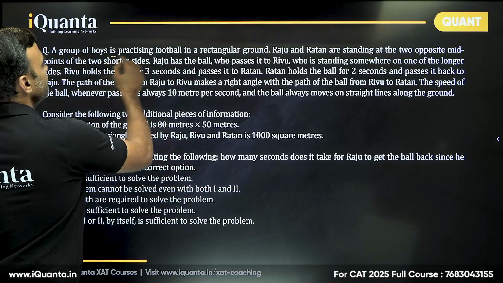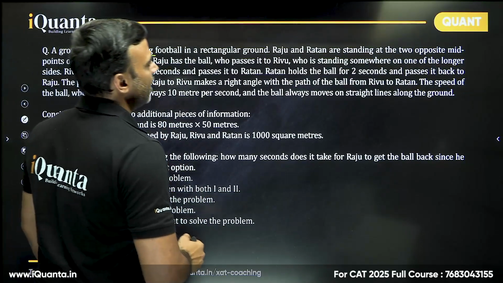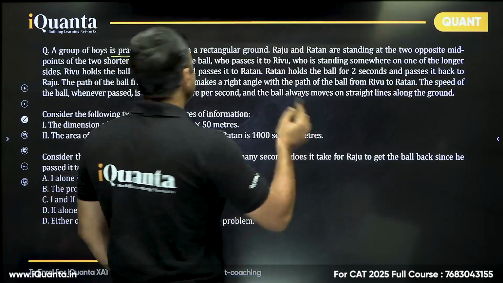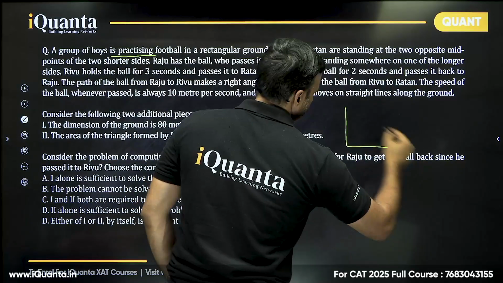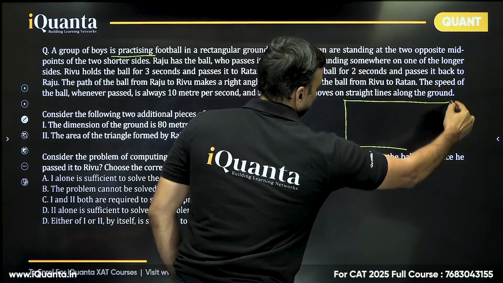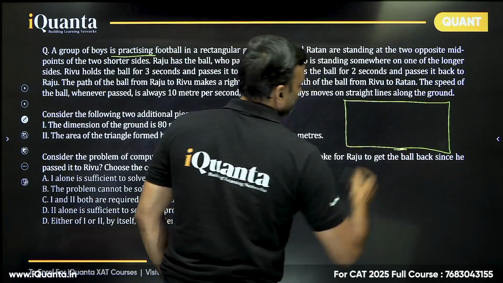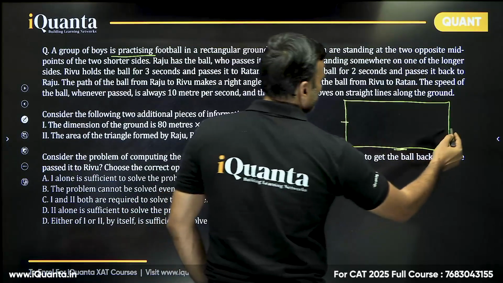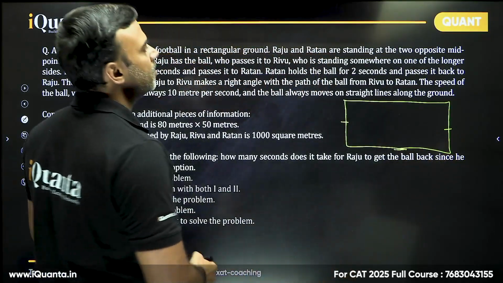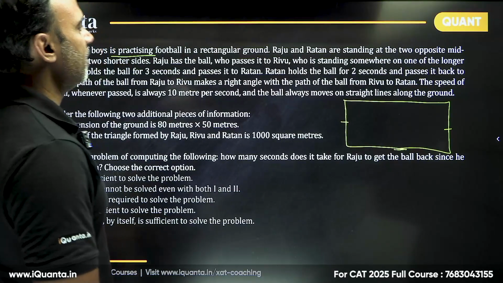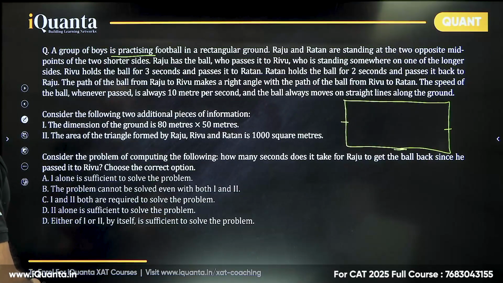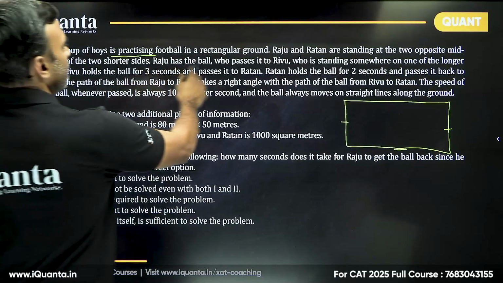A group of boys is practicing football in a rectangular ground. Raju and Ratan are standing at the two opposite midpoints of the two shorter sides. So if it is a rectangle like this, they're standing at the midpoints. Somewhere on the longer side, Raju has the ball, who passes it to Rivu.